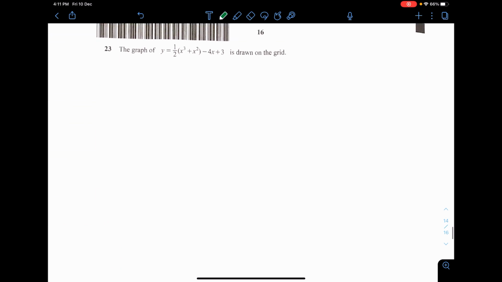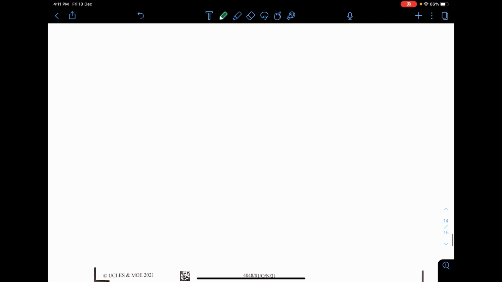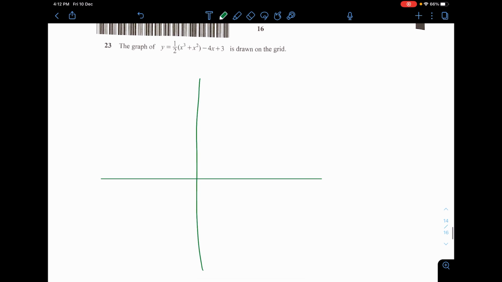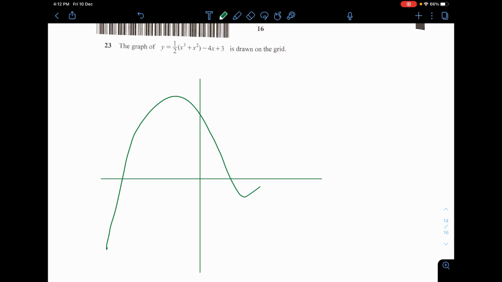Next, question 23. There is a graph here, but it's blank, but I already drew it in another place. It looks like this. Okay, that's a terrible picture.